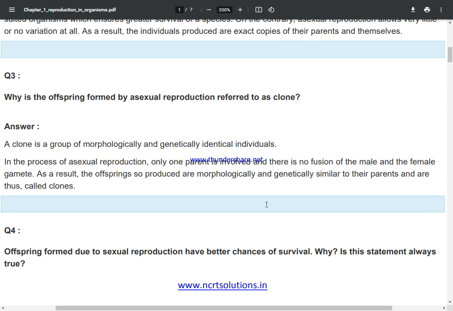Why is the offspring formed by asexual reproduction referred to as a clone? A clone is a group of morphologically and genetically identical individuals. In the process of asexual reproduction, only one parent is involved and there is no fusion of the male and the female gamete. As a result, the offspring so produced are morphologically and genetically similar to their parents, and are thus called clones.